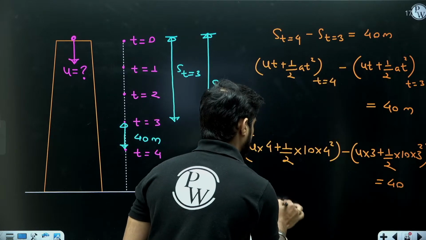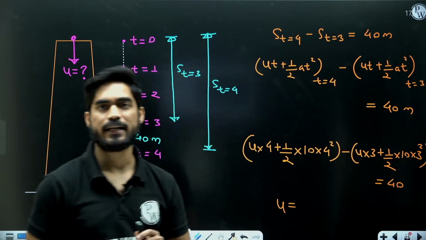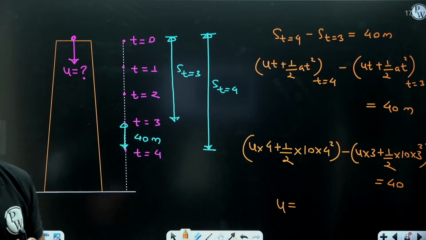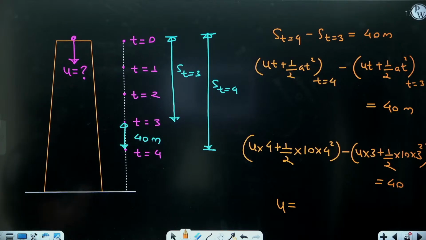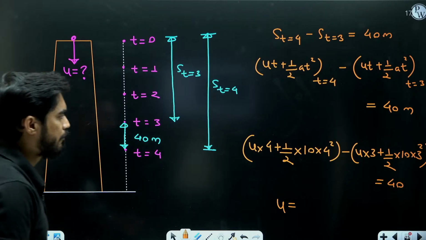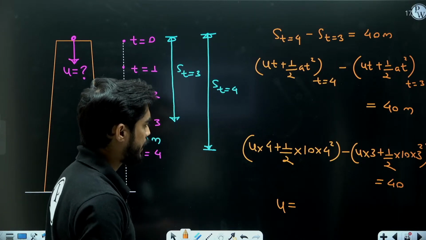So what is the initial velocity that you guys are getting? Everyone is getting 5 meter per second. Let me solve this.